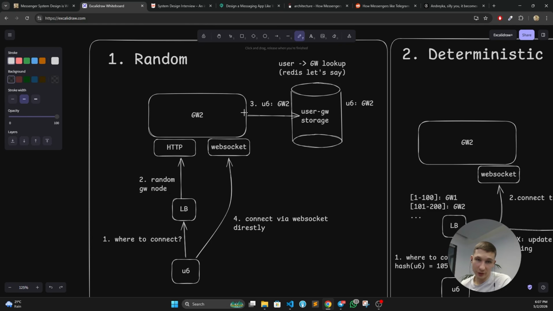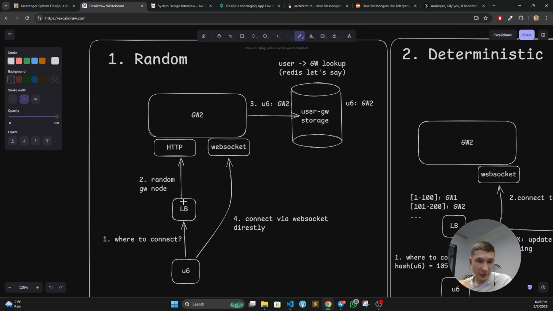Gateway node 2 is going to write that this user 6 is going to be owned by me. And we write it to some sort of storage. And then we return a response saying, okay, here's my URL, gateway 2, and you're going to connect by WebSocket this time to me directly without any load balancer. So this way we are connecting and we keep this connection. If somehow some race condition happens or something like that, we always have a source of truth, which is this storage. Whenever the user reconnects due to deployment, crash, failure, whatever, the new node that they connect to is going to write itself as the new owner of this user, so the system generally should work fine.